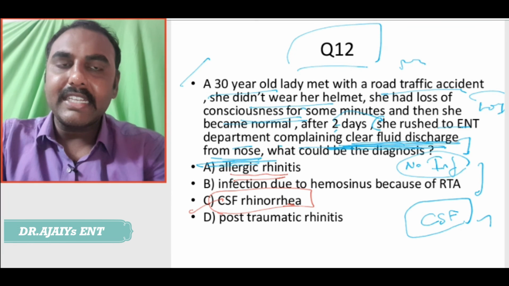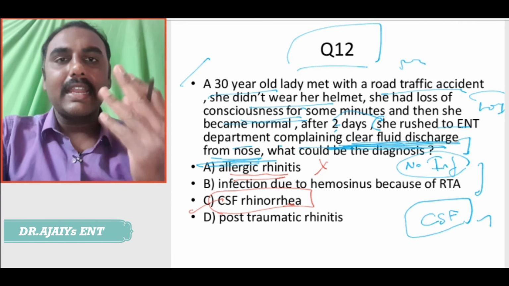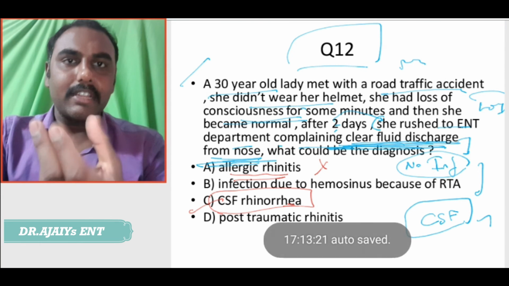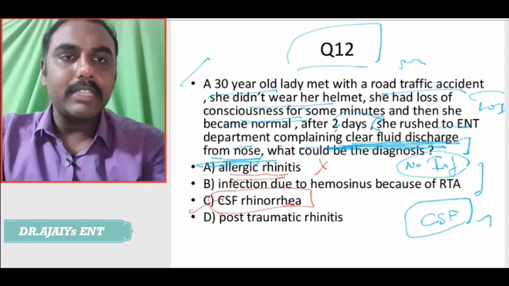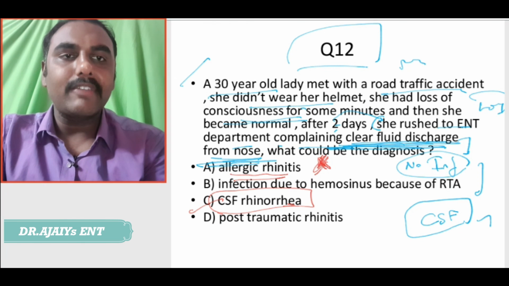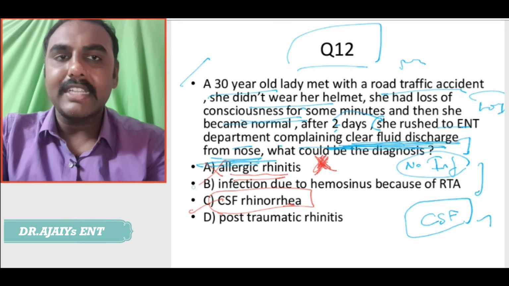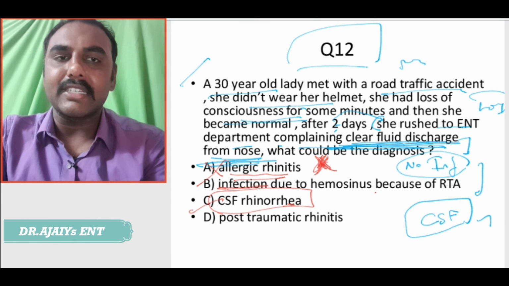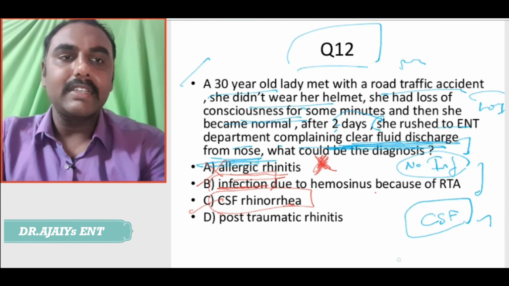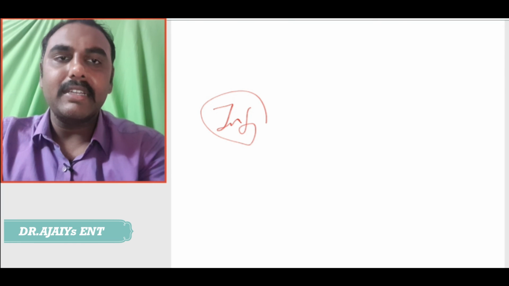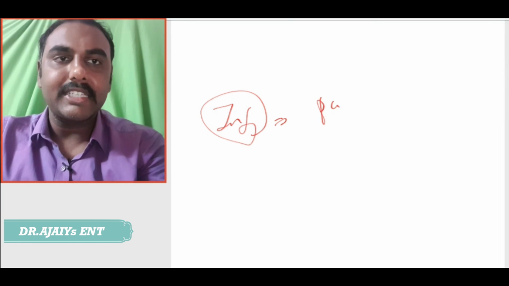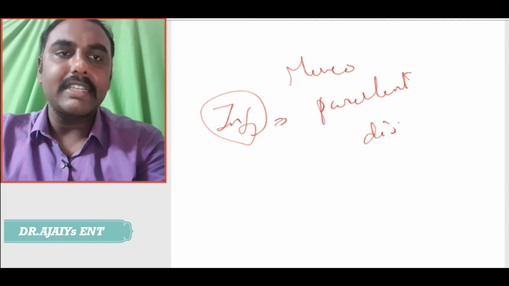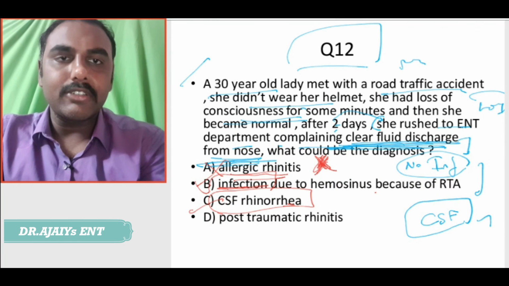Can it be allergic rhinitis? It can be allergic rhinitis with a clear fluid. The patient may sometimes say that it is something watery, but it may be sticky also. But why should the patient present to you after a road traffic accident with allergic rhinitis? So, the answer is not option A. Infection due to hemosinus because of the road traffic accident. If there is an infection, what will happen? The character of discharge will turn into a purulent or mucopurulent discharge. So, obviously, it is not the option.